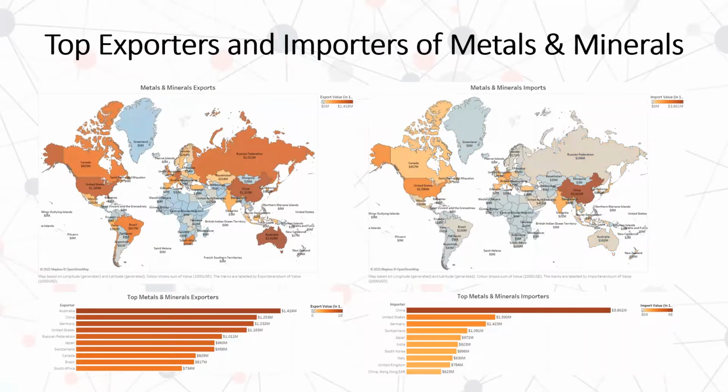Here the top exporters and importers for metals and minerals can be seen. Australia is the country with the highest trade value for exports, which is then followed by China. And the country with the highest trade value for imports is China, which is then followed by the United States.